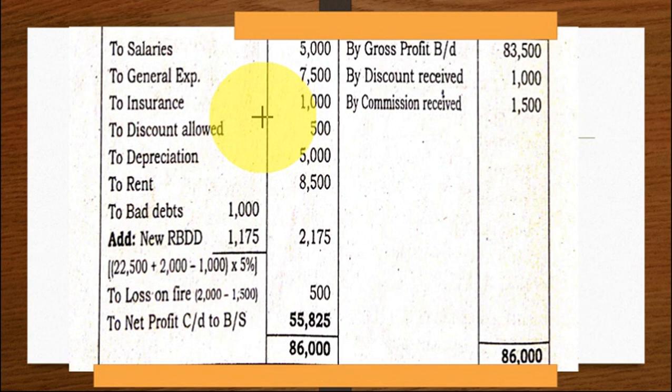Next, profit and loss account will be prepared. By gross profit brought down 83,500. All the items you have to write. Salaries, general expenses, insurance, discount allowed. So whenever in the trial balance any of the expenses, any items are given on the credit side, you have to write on the credit side. Anything which is given on the debit side, you have to write on the debit side. You know that. Because all these are the expenses. Discount allowed, depreciation, rent.